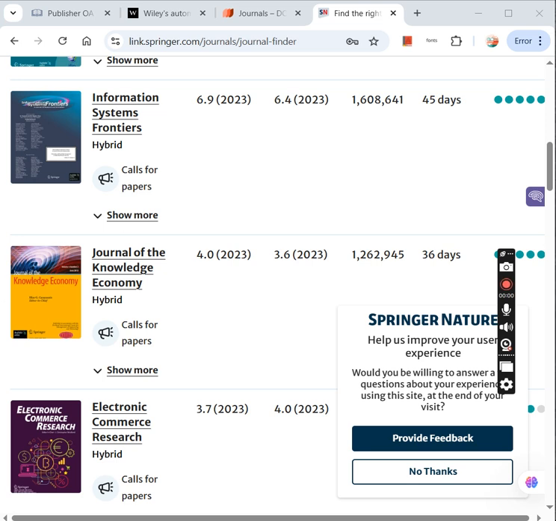So they do have APC waived off for one or two articles in the particular journals in which they are editors. So if you have a co-author who is on the editorial board of that journal, you can always co-author with them and have some intellectual contributions from them in your research, and you can go for publishing the article without paying an APC.